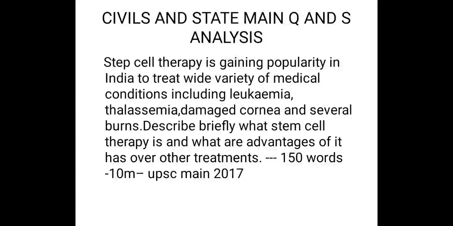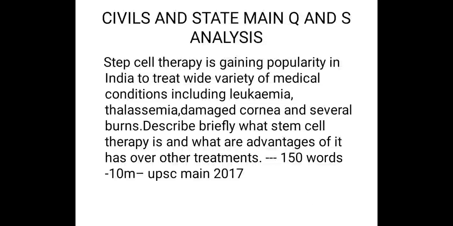Hello guys, today let us see how to write an answer for a science and technology question. For this I'll be taking the UPSC Civil Services Main Examination 2017 question. Guys, you can see the question. The question is actually about stem cell therapy. So I will read out the question once.